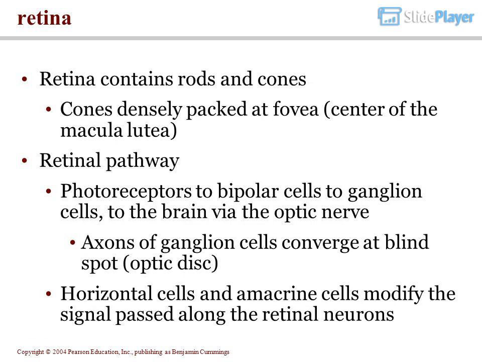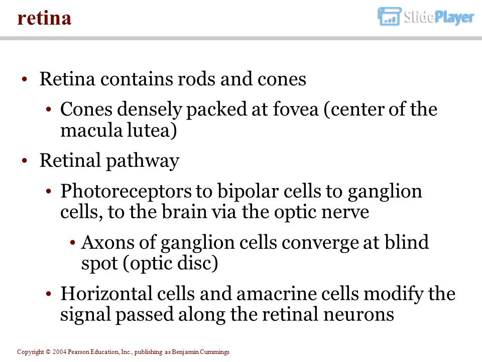The retina contains rods and cones. Cones are densely packed at the fovea, the center of the macula lutea. Retinal pathway: photoreceptors to bipolar cells to ganglion cells, to the brain via the optic nerve. Axons of ganglion cells converge at the blind spot, the optic disc.